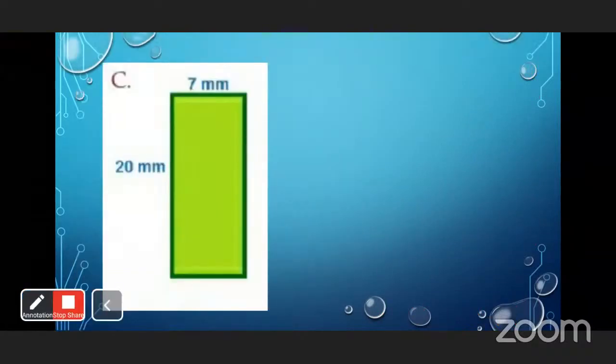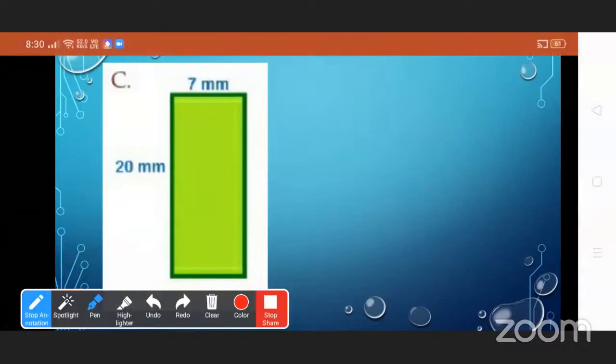Now see here. Length of this rectangle is L is equal to 20 millimeter. And B is equal to, here breadth is 7 millimeter.